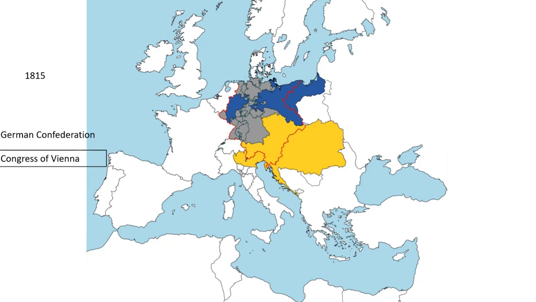They created this German Confederation because they wanted to make a sort of balance of power, and they wanted to prevent another war, because as you know, Napoleon had already fought wars in the Italy region, here in the Germany region, and even there he had defeated the Austrians, the Habsburg dynasty.